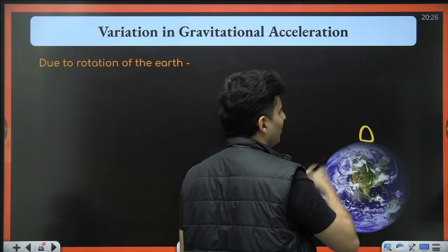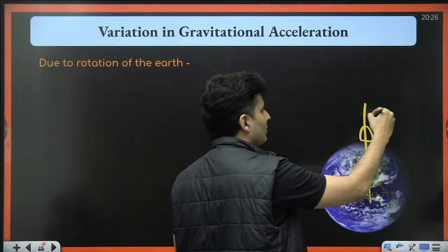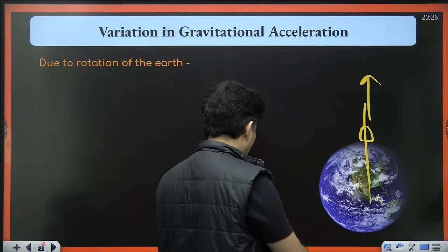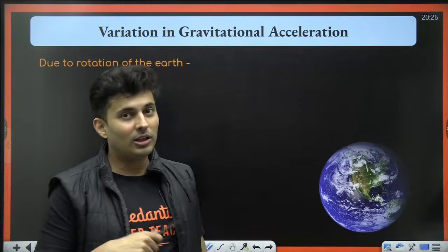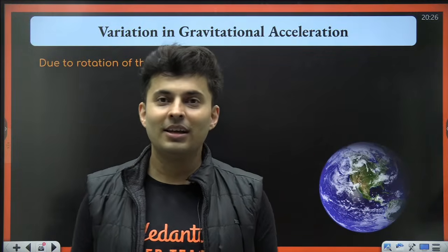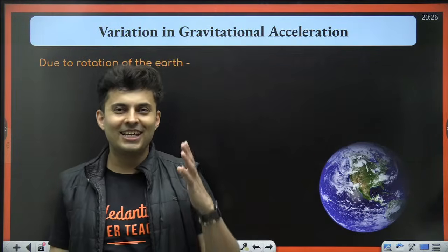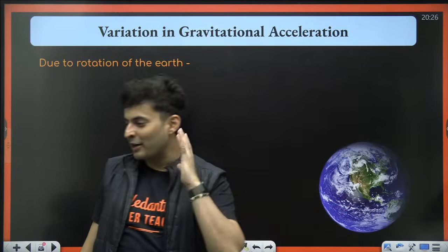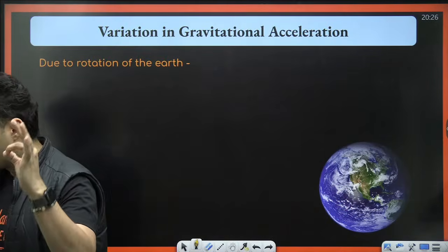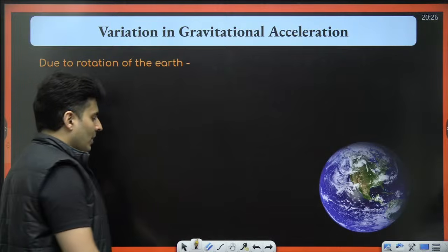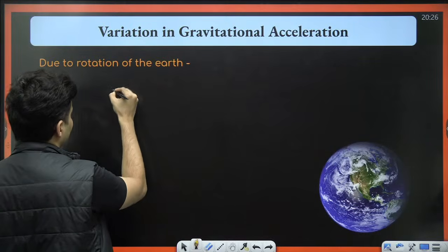If there is a penguin right over here, it is on the axis, there is no centrifugal force on the axis. So the penguin on the North Pole or the South Pole will not experience any pseudo force or centrifugal force. That will experience true gravity. So that effect is given like this.